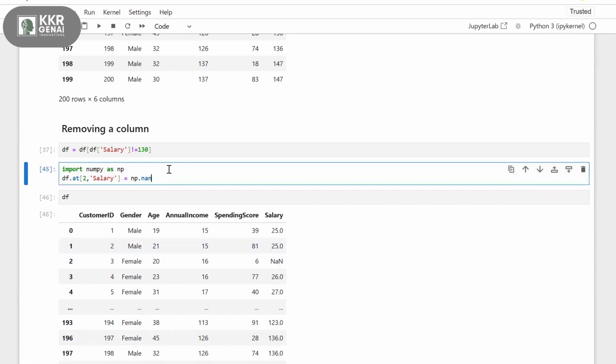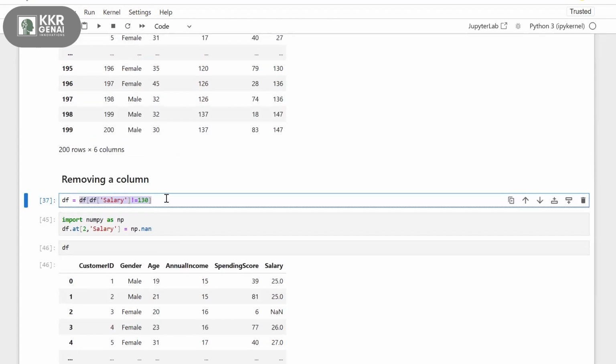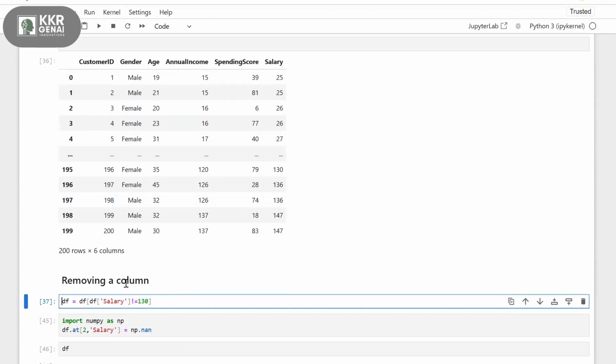Ganesh, can you please just send me the DF of DF had to drop? I just rejoined. Yeah, okay. So here, what I'm doing is giving a condition: DF of salary not equals to 130.